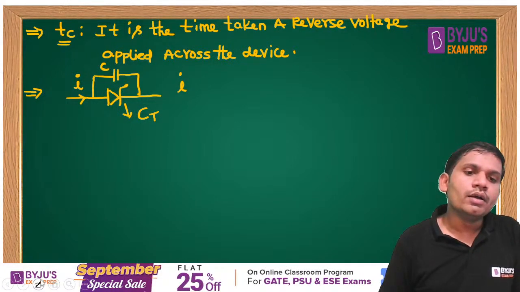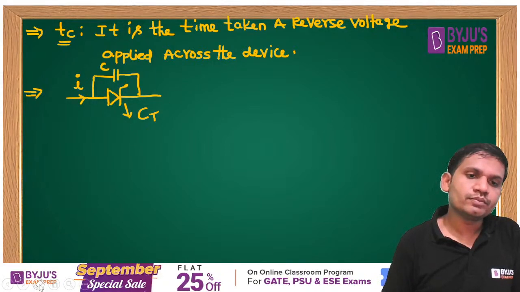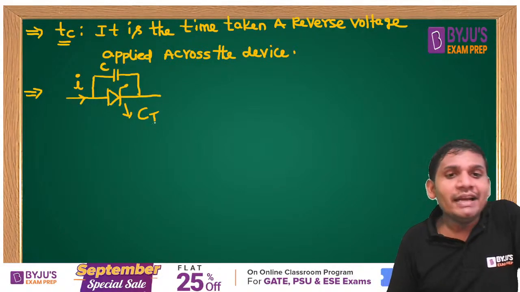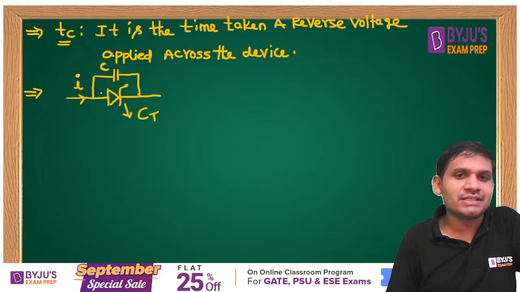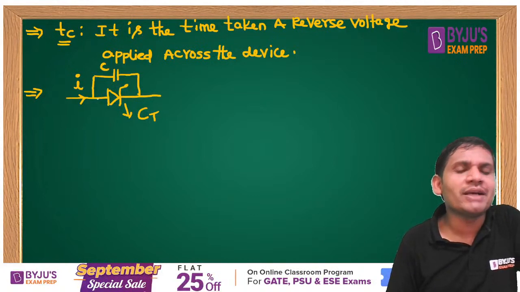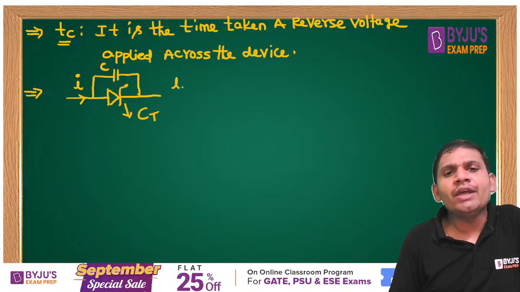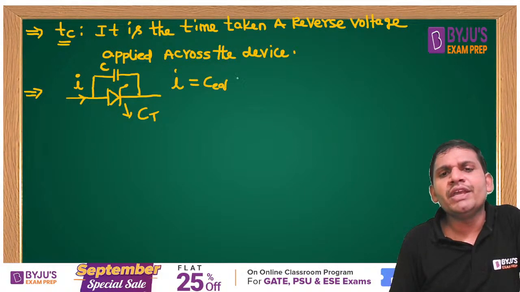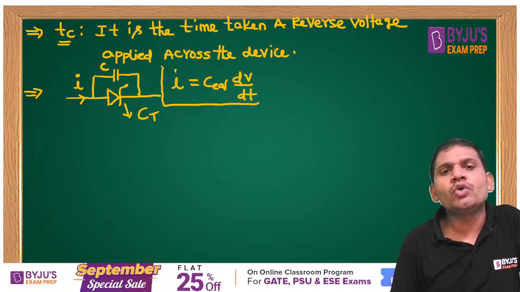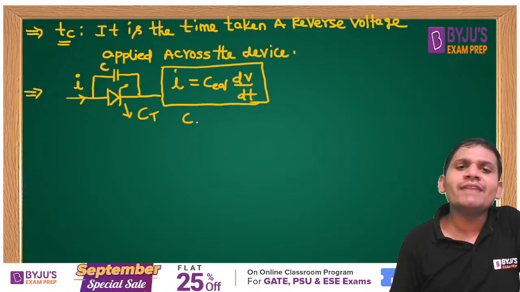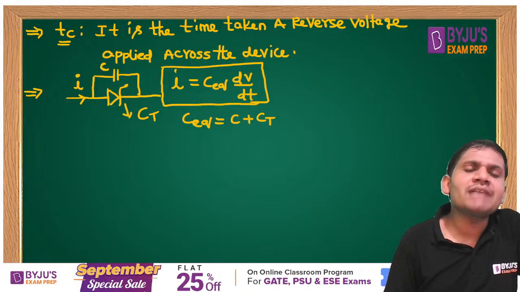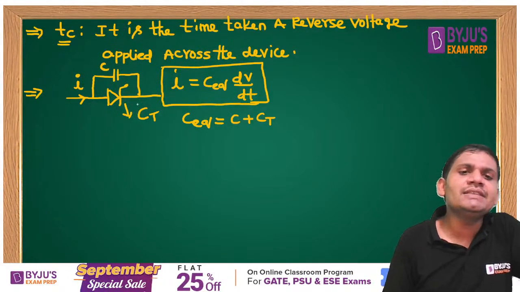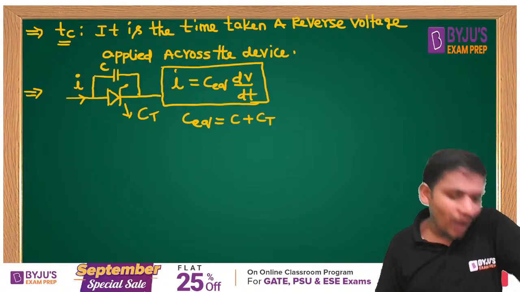Then how to define I, students? It is the capacitance offered by the thyristor. Across this thyristor, we have connected one capacitor. Then I equals C equivalent into dV by dt. From this formula also we can expect a question. What is C equivalent here? C equivalent equals C plus CT, where C is the capacitance connected across the SCR and CT is the thyristor capacitance if the thyristor is under forward blocking mode.